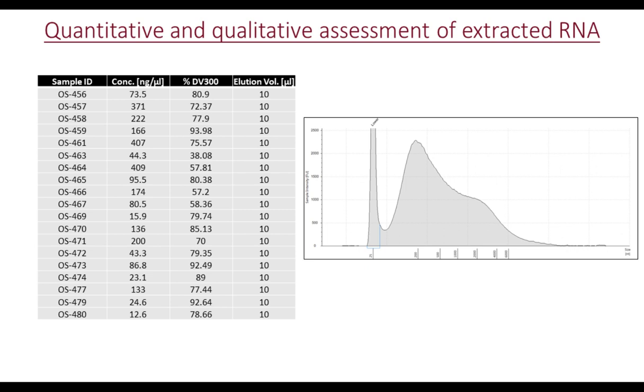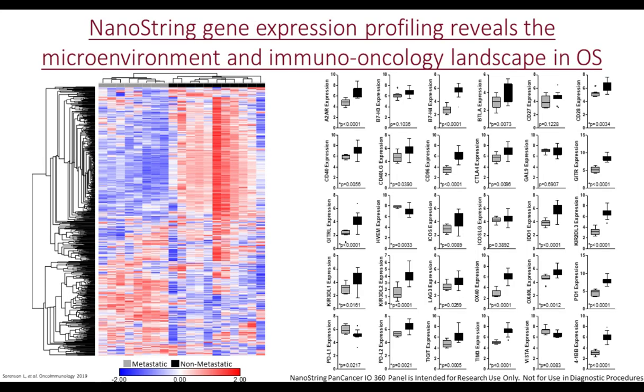At the bottom is the nucleotide size and length, so we can see that there is a sufficient number of RNA molecules that are of sufficient size.